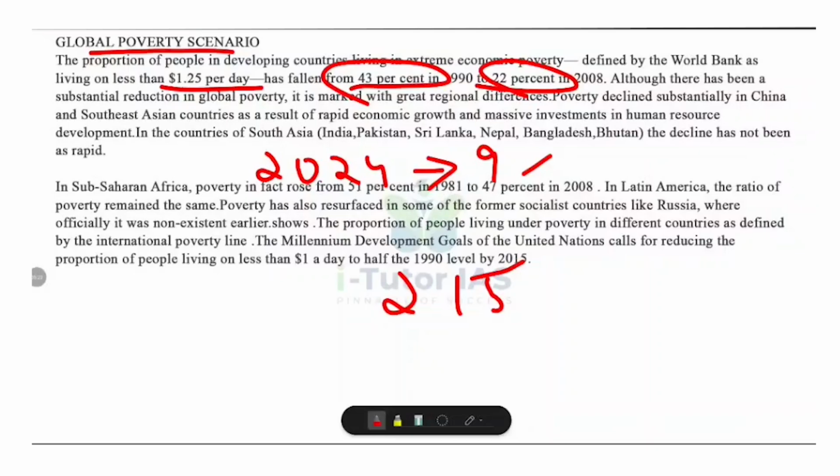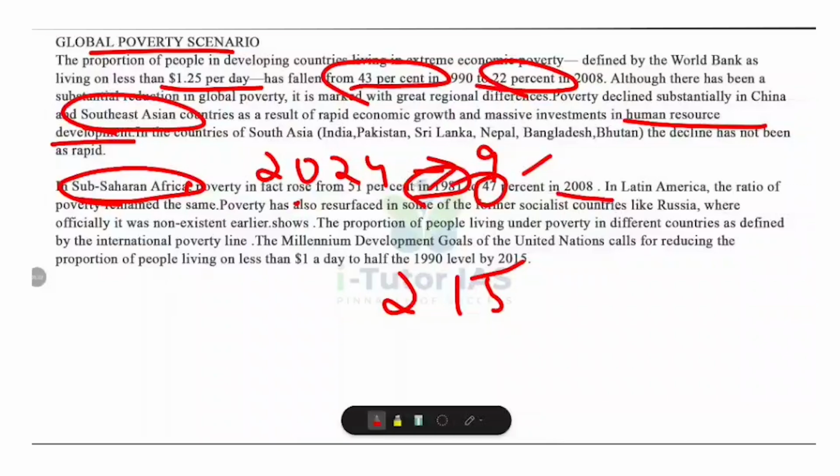In China and Southeast Asia, poverty declined sharply due to rapid economic growth and major investment in human development. In South Asian countries, India, Pakistan, Sri Lanka, Nepal, Bangladesh and Bhutan, the decline has been slower compared to East Asia. In Sub-Saharan Africa, poverty remains high, only slightly falling from 51% in 1981 to 47% in 2008.